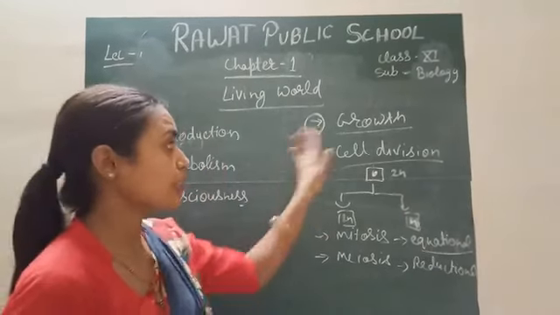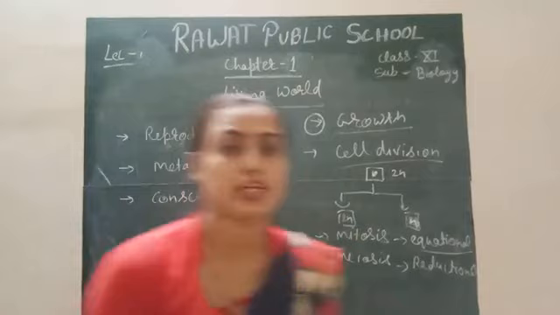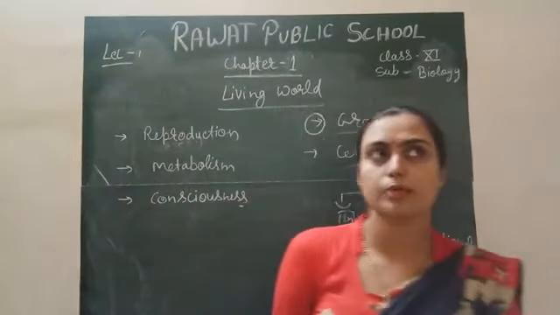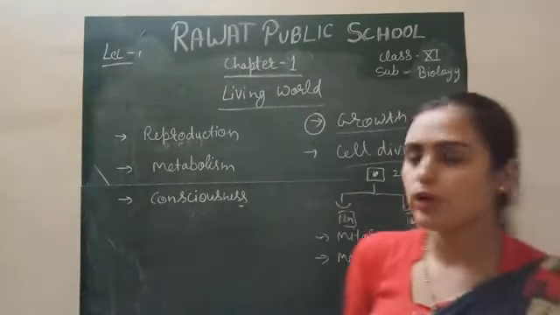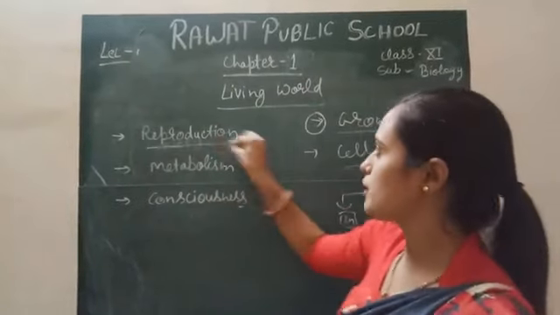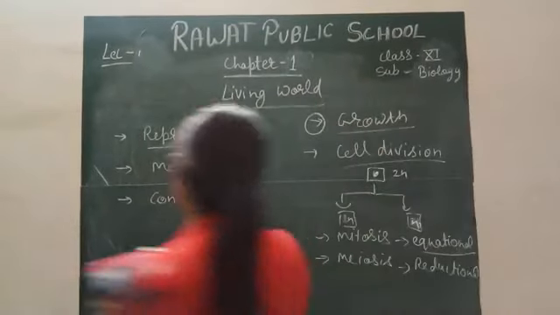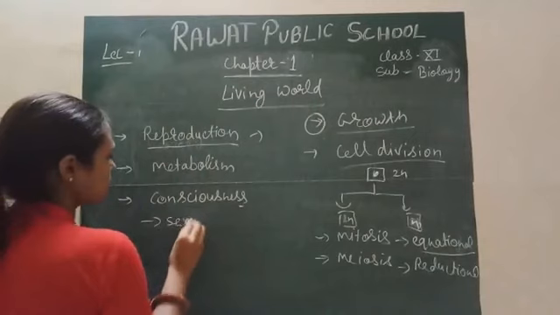Next most important after growth is reproduction. Reproduction is generally performed only by living organisms, not by non-living ones. You know very well about reproduction. It is of two types: first is sexual and next is asexual.